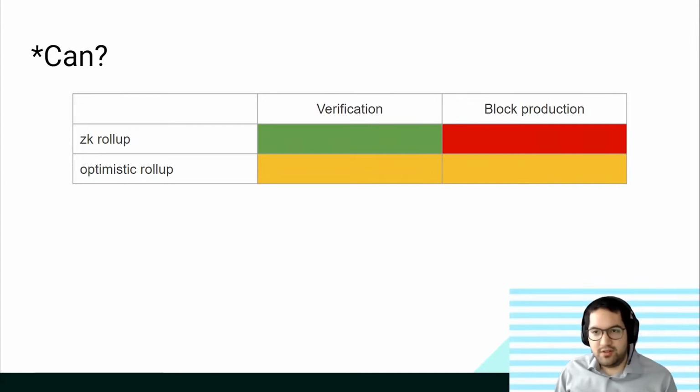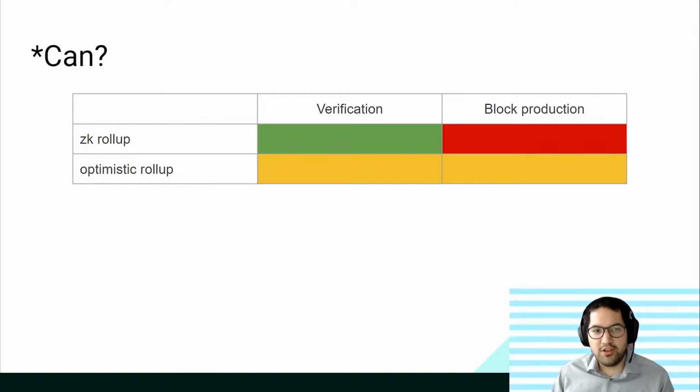Some other gotchas, and there'll be a few more gotchas in this slide. You might have seen comparisons like this, where for a ZK rollup, the producers of the rollup have to do a lot of work, but verification is very cheap because you just have to verify a succinct proof. You don't have to fully execute every transaction. And in an optimistic rollup, if you don't want to add additional trust assumptions, you do need to fully validate every transaction. Hence why on the previous slide we said an EVM optimistic rollup does not result in additional throughput without a trade-off somewhere else.